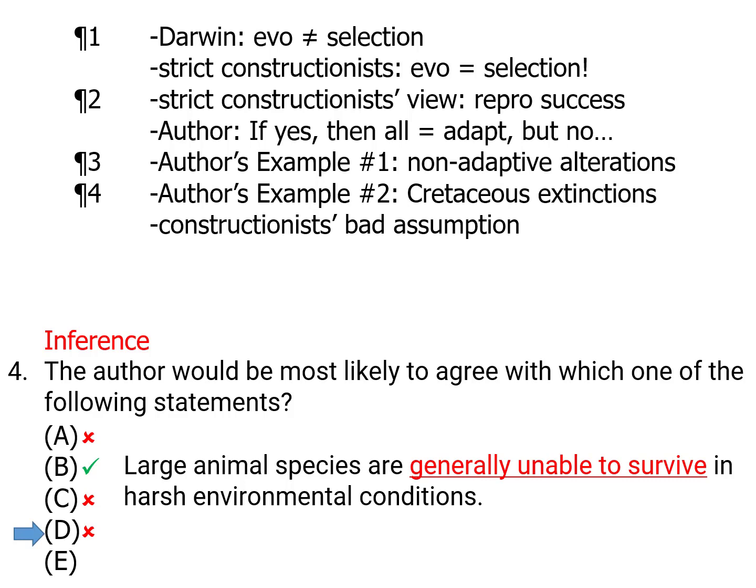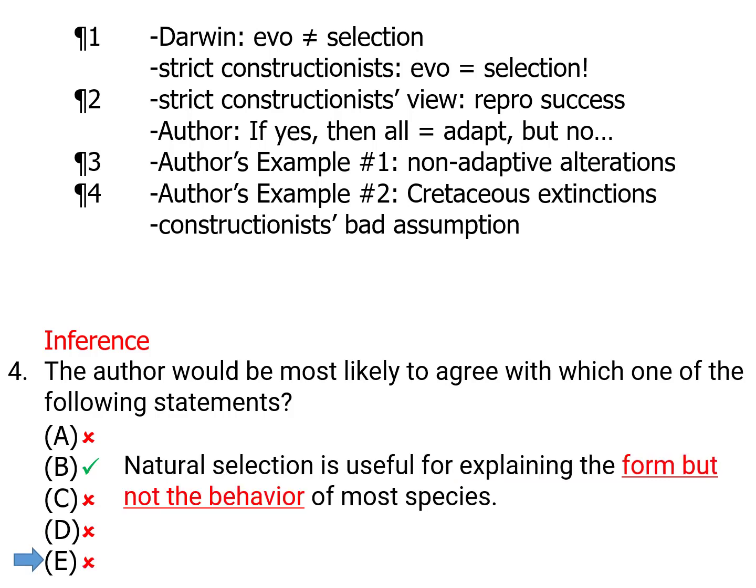And then answer choice E, natural selection is useful for explaining the form but not the behavior. This is another one of those irrelevant comparisons. In fact, it's the same one as from the last question. The author does mention form and does mention behavior, but the author never compares them and says that it's useful for one but not the other.